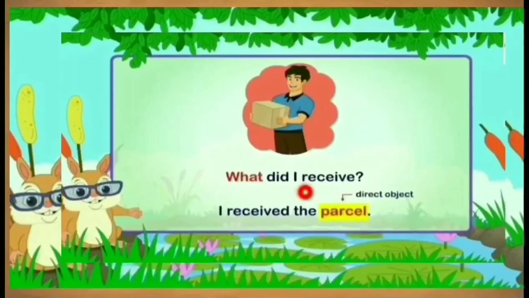For example, I received the parcel. Here parcel is a direct object. Why? Because we make the question by using the question words what, who, whom, then we get the answer, direct object. So the sentence consists of only the direct object. It may be possible.